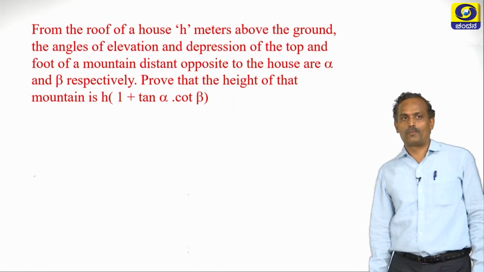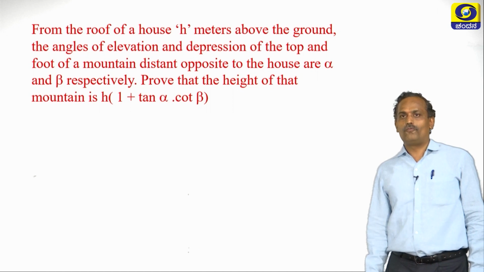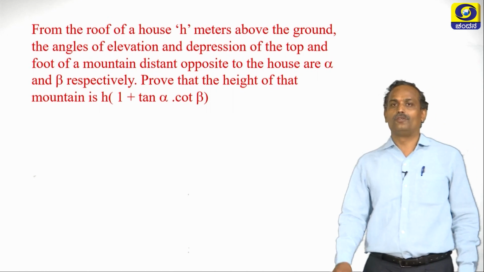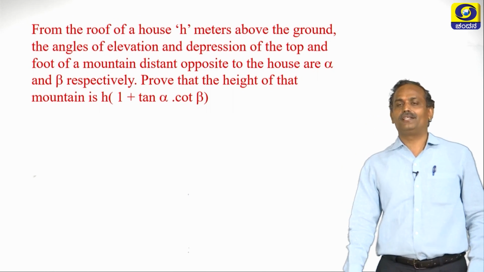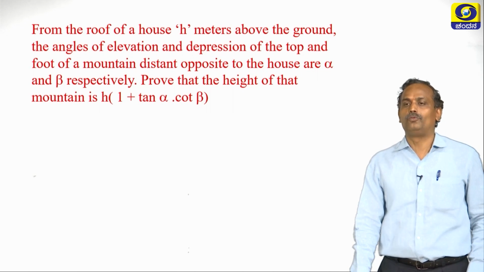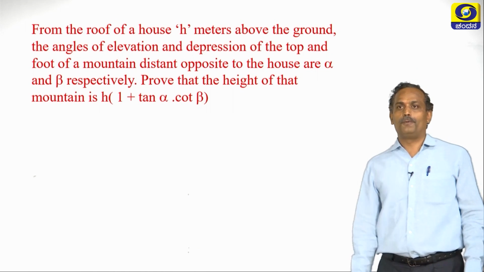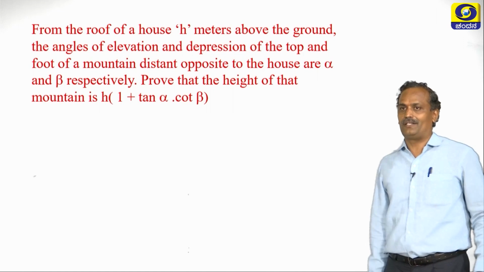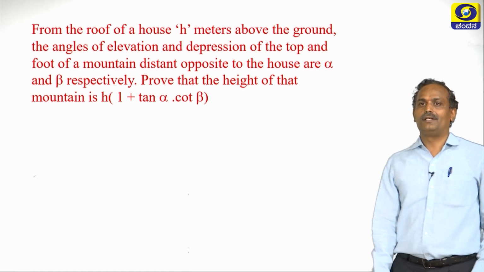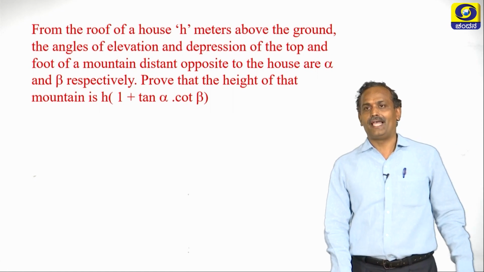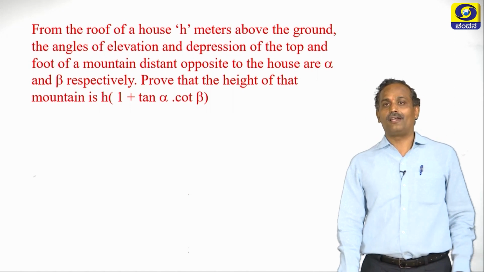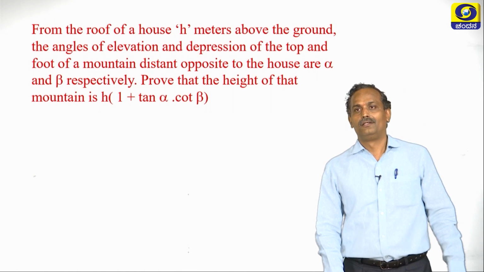So let us take one more problem here. From the roof of a house H meters above the ground, the angles of elevation and depression of the top and foot of the mountain distant opposite to the house are alpha and beta respectively. Prove that the height of that mountain is H times 1 plus tan alpha cot beta.